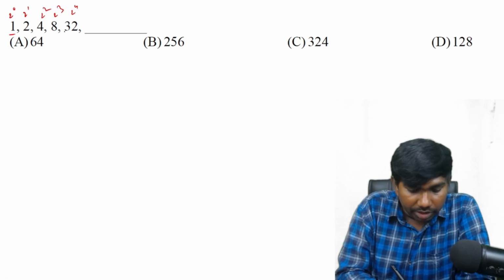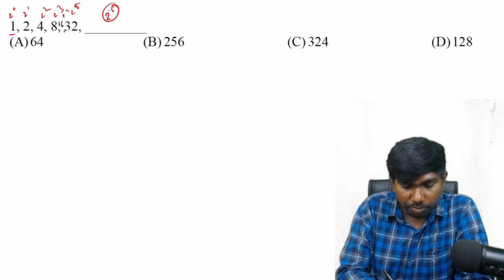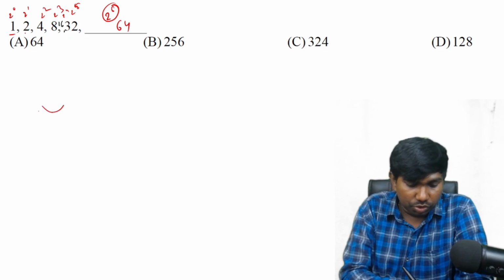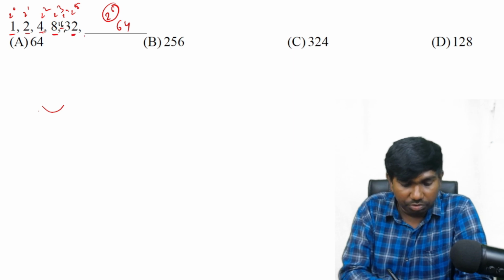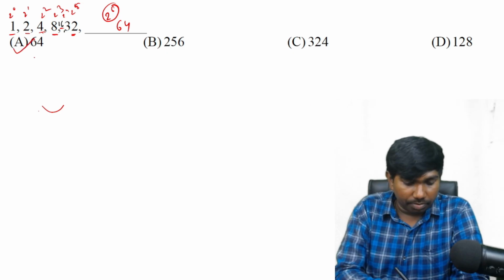Just a second. Yeah, 16 must be there here, compulsory, right? This is 2 power 4 and 2 power 5. Answer must be 2 power 6. 2 power 6 is nothing but 64. Okay, even if you do into 2 into 2 also. 1 into 2 is 2, 2 into 2 is 4, 4 into 2 is 8, 8 into 2 is 16, 16 into 2 is 32, 32 into 2 is 64. So that is the answer, 64, option A.